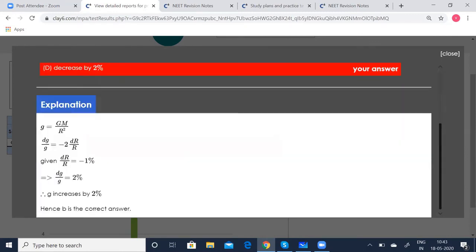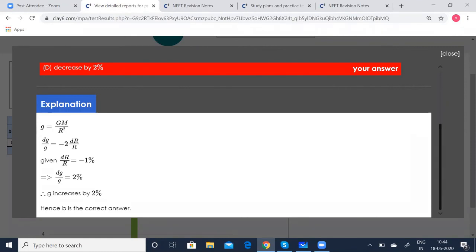So let's look at the explanation part. dg by g is equal to minus 2 dr by r. So dr by r is equal to minus 1%. Actually, it should have been correct. So g increases by 2%. So option B is correct.